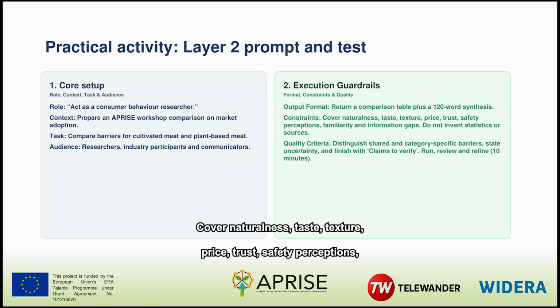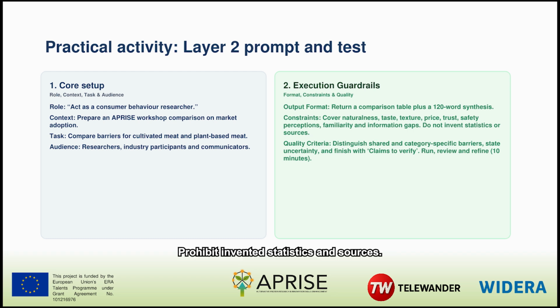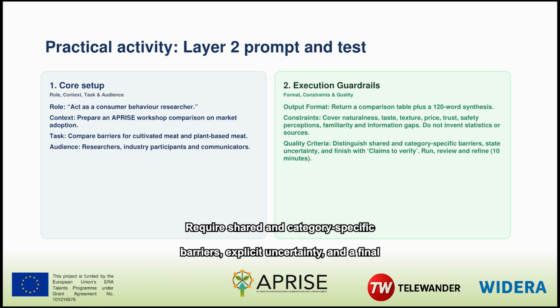Cover naturalness, taste, texture, price, trust, safety perceptions, familiarity, and information gaps. Prohibit invented statistics and sources. Require shared and category-specific barriers, explicit uncertainty, and a final claims to verify section. Spend about 10 minutes running, reviewing, and refining the result.